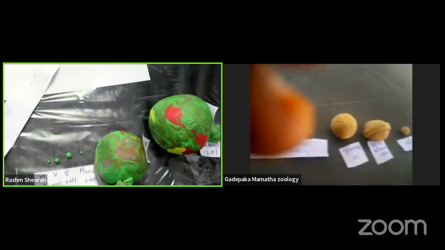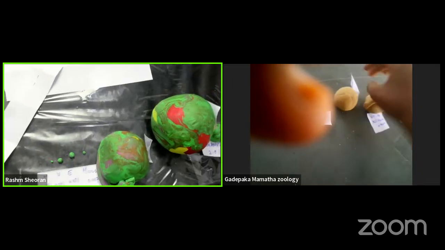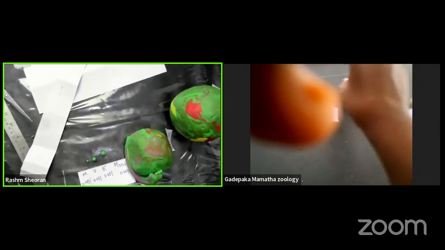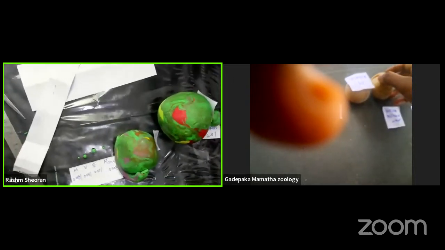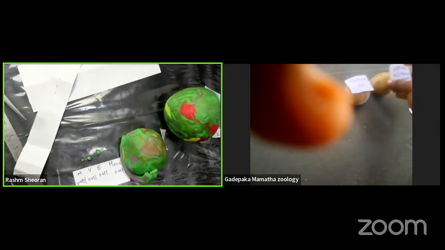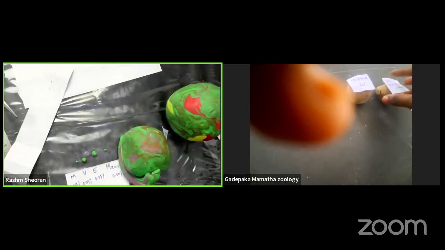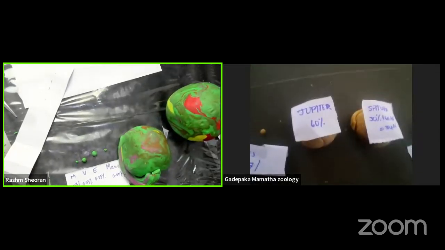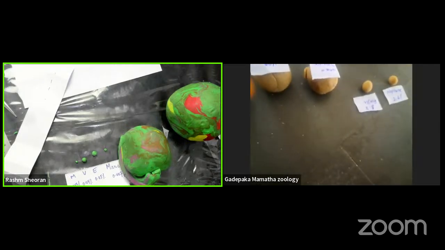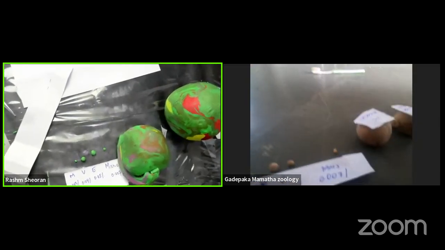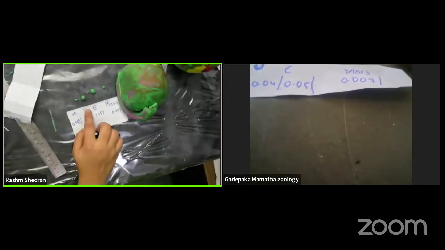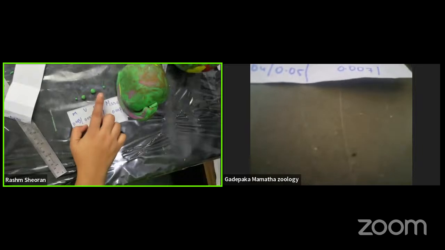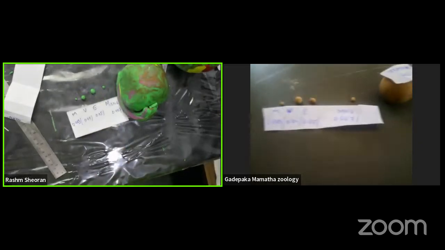Because if you check over here, if I show you my overhead, so if you check in my overhead, what can you see? You can see that Earth is actually what? Earth is bigger than Venus, right? That is what you also have to do. Earth should be bigger than Venus. It should not be the other way around. So if you check over here, you can see Venus is smaller and Earth is bigger. So that is the correct order.